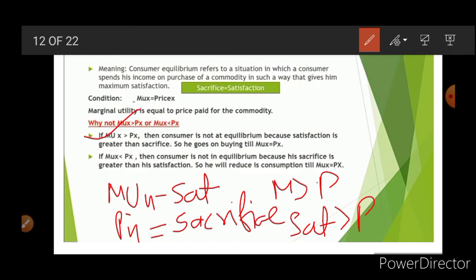In that condition, I am paying 2 rupees but I am getting a good worth 4 rupees. So I am in a profitable condition, which means I am going to increase the consumption. So the consumer is not in equilibrium because satisfaction is greater than sacrifice. So he goes on buying till MUX becomes equal to PX.